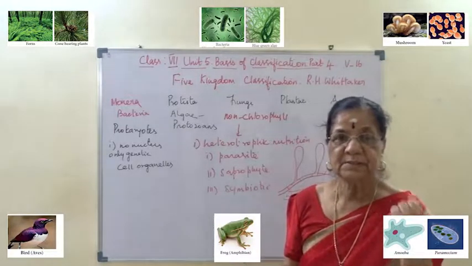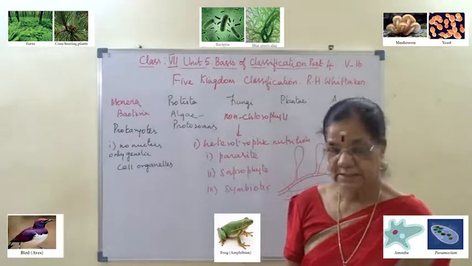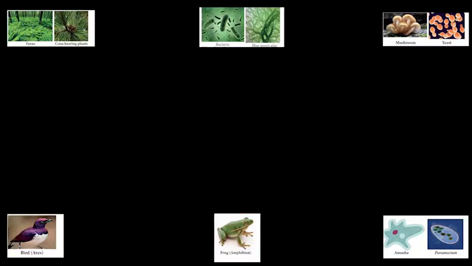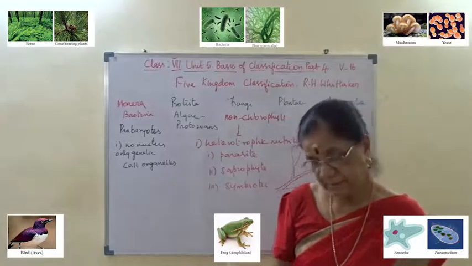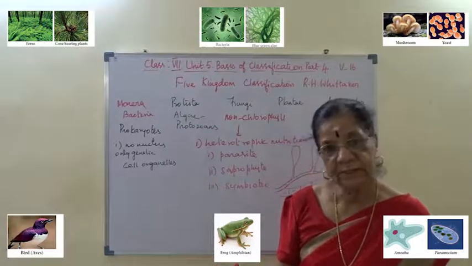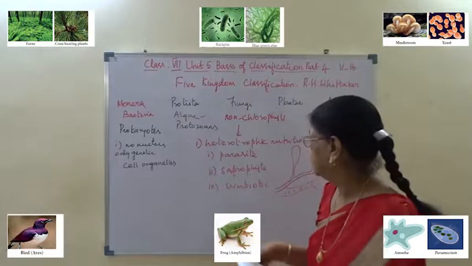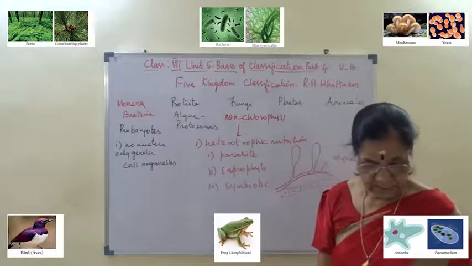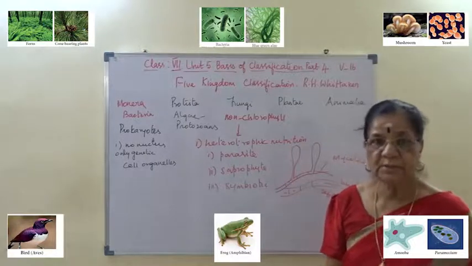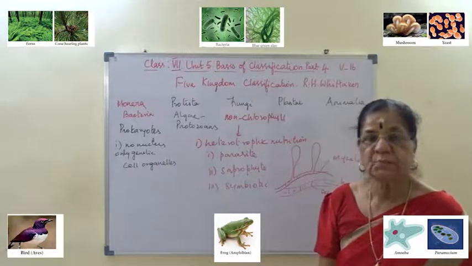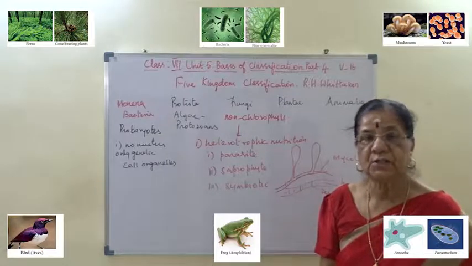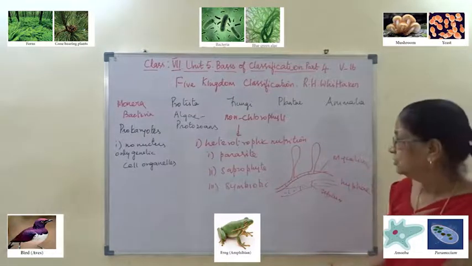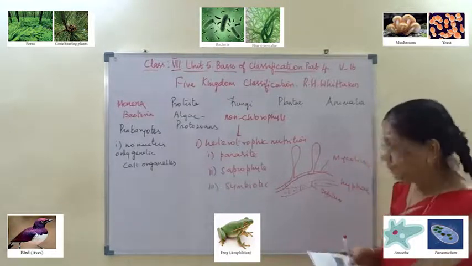Saprophytes and decomposers decay organisms, or live as parasites. They have heterotrophic nutrition. Examples are bread mold, mildew, mushroom and yeast. They are all examples of fungi. I hope you understand. So this is for kingdom Fungi.